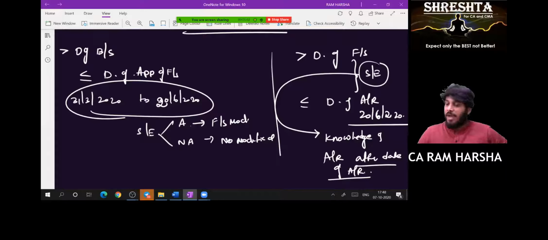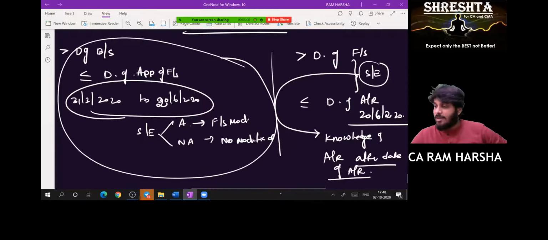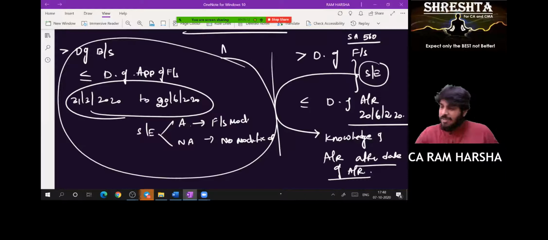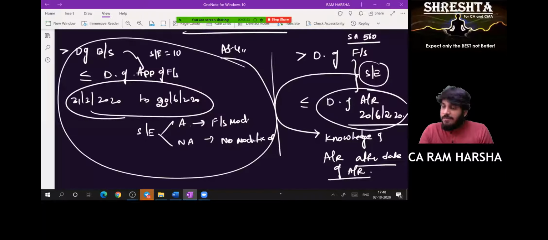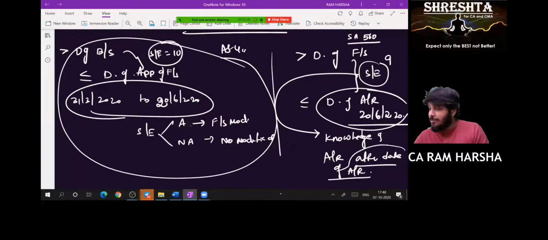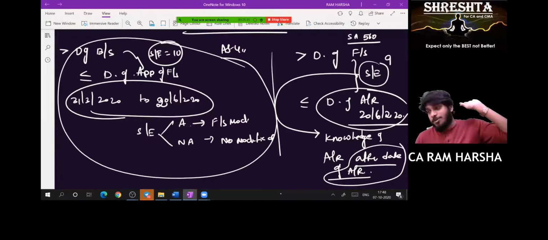I told you why, when accounting standard is already there, why we need to discuss once again auditing standard SA 560. I told you, as part of conducting audit, I will verify AS 4, right, Rupesh? Yes, sir. I have verified AS 4, finally I gave audit report. But the problem is what? In between, there are some subsequent events, 10 items. But I identified only 9. One item, I came to know after I issued the audit report. That is the problem. Now, I already gave audit report. Later on, I identified subsequent event.